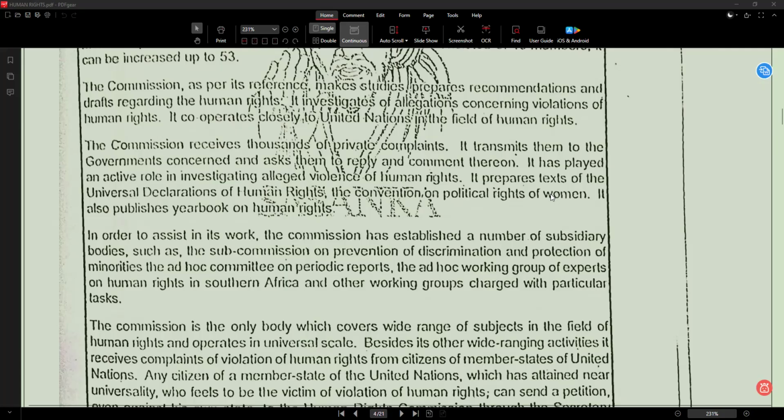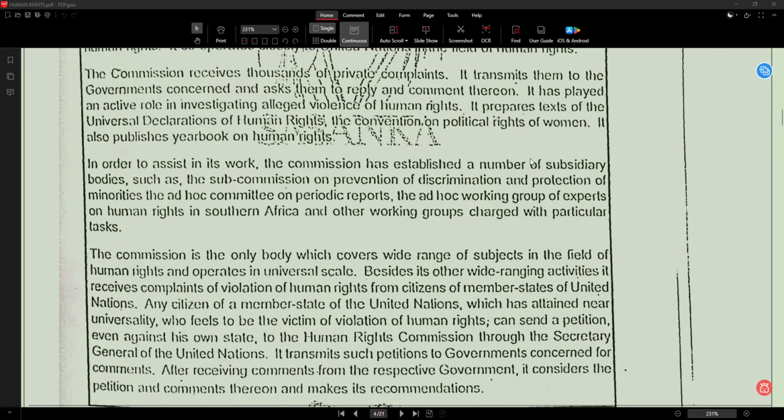So the commission receives thousands of private complaints. Receives means they are receiving. Thousands means very large number. Private complaints means personal complaints from individuals. So the commission gets many complaints from individuals about human rights violations. A person sends a complaint about unfair treatment, like that. So it transmits them to the government concerned and asks them to reply and comment thereon.